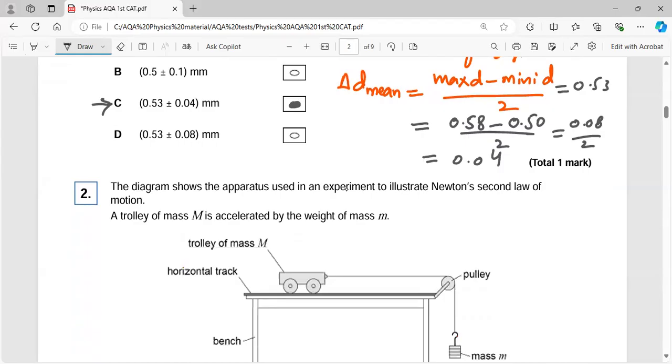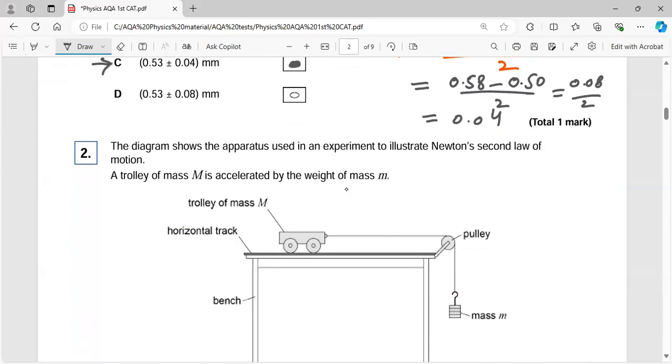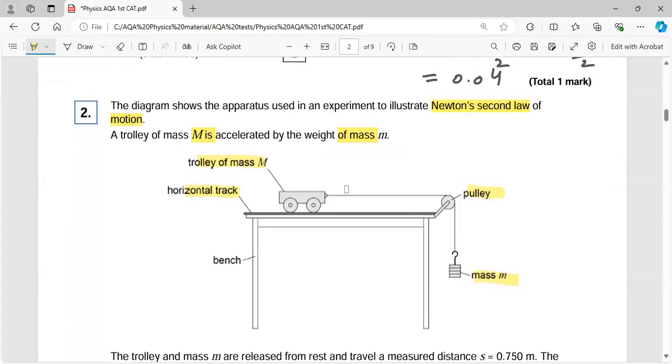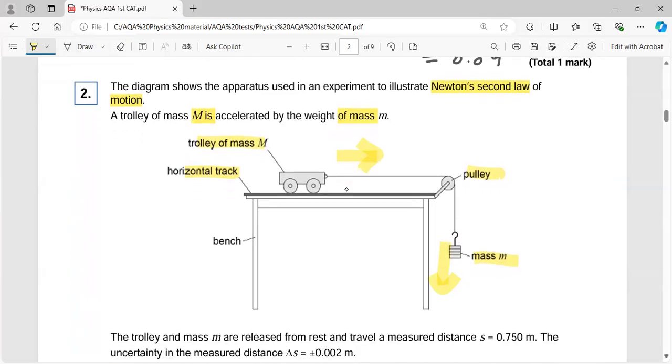Moving on to question number 2. Okay, so question number 2: the diagram shows the apparatus used in the experiment to illustrate Newton's second law of motion. A trolley of mass m is accelerated by the weight. So the mass is there, attached to the string, hung through the pulley, and then there is a trolley of mass m. This is the horizontal track placed on the bench. So of course, this mass will be going down, and this trolley will be moving towards your left.